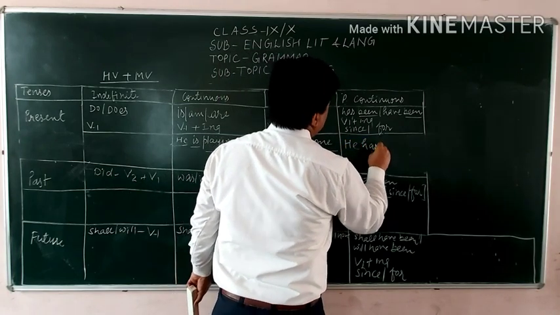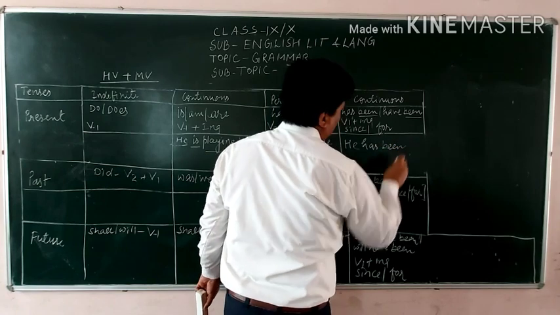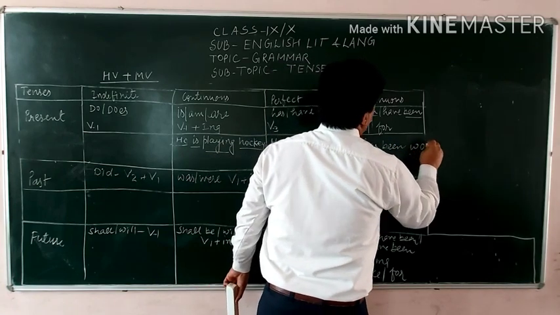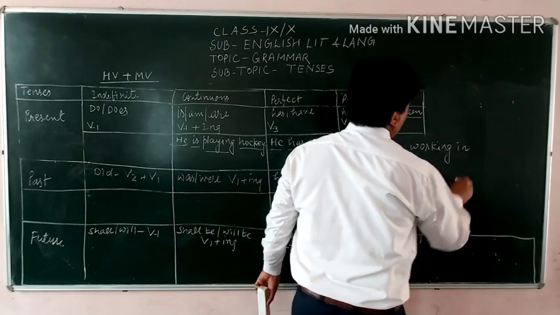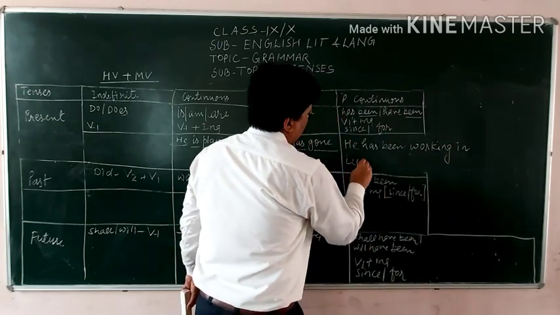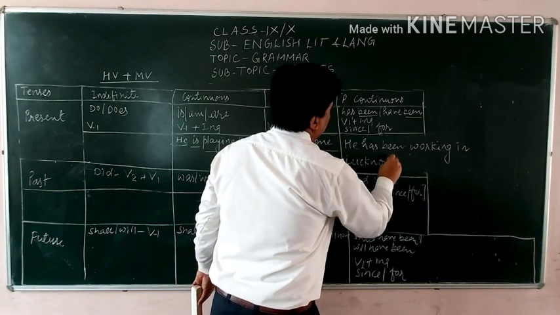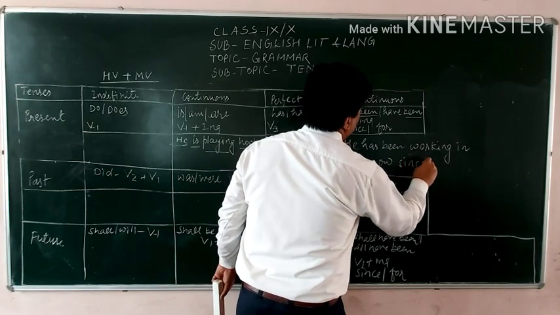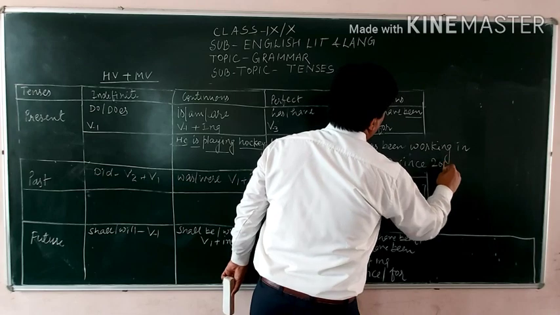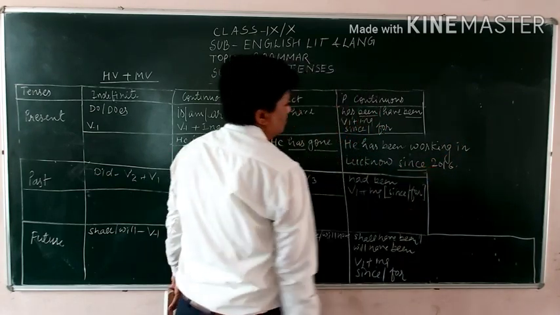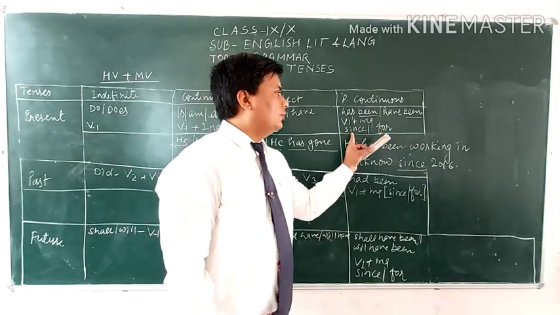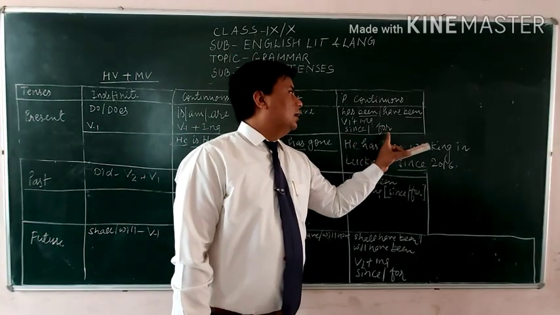He has been working in Lucknow since 2016. So for the since and for, you have to know for the accurate timing